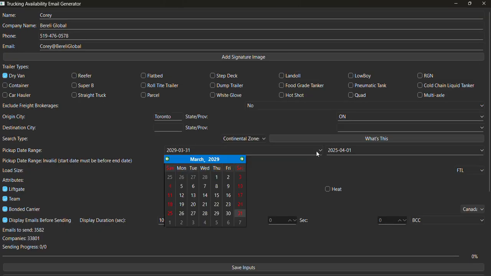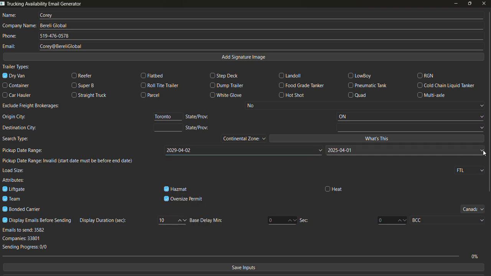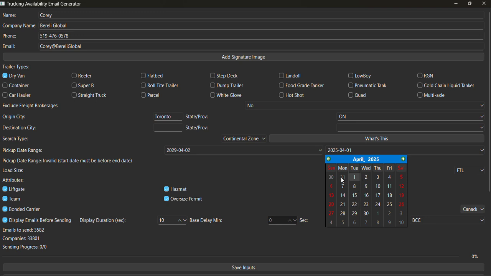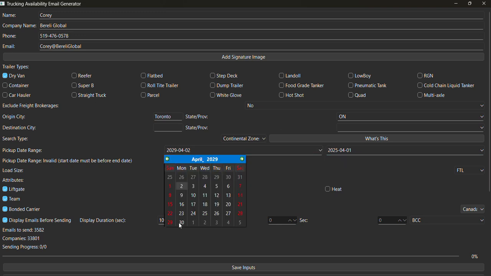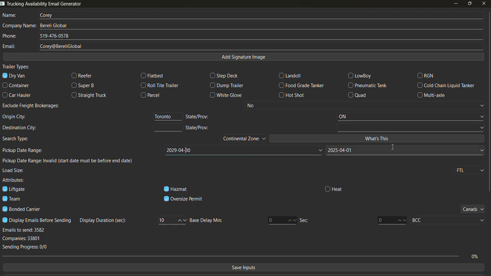Let's look at the start date again here. So we have the 31st. So what we want to do, I think we got to go back to here and then update here, because I think what happened was the dates got changed when I selected. So let's see here. What's the date today? The date today is the 29th. So let's go to the 29th. No, 30. Yeah, the 30th.